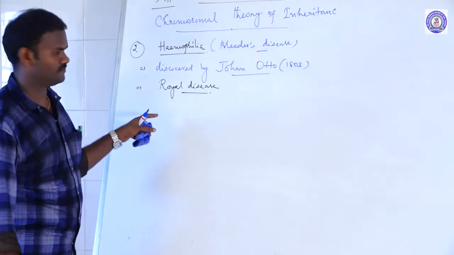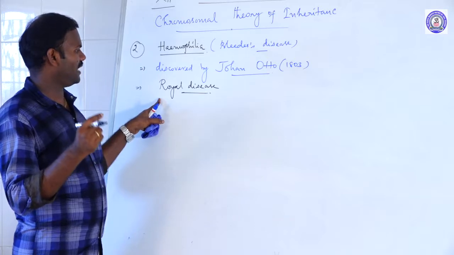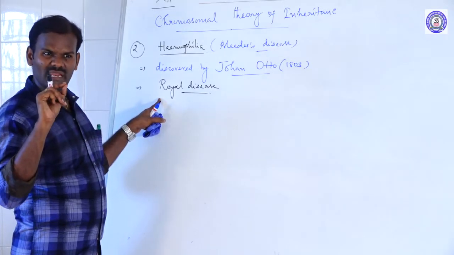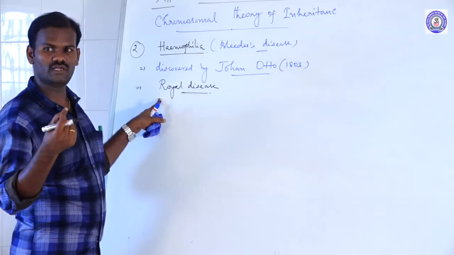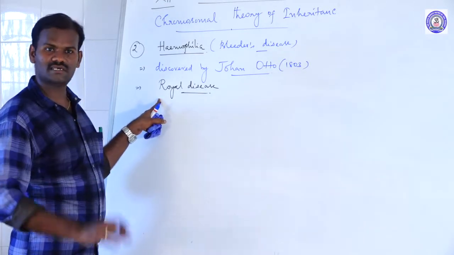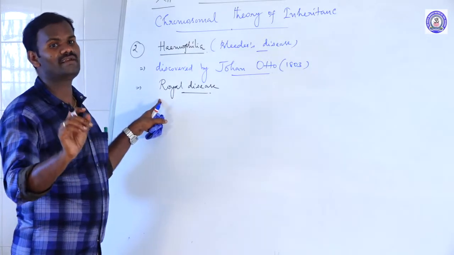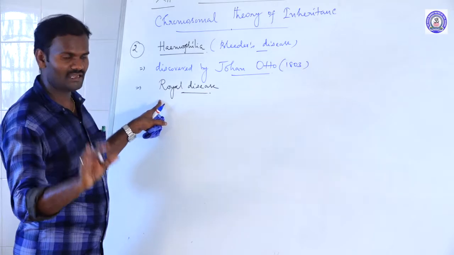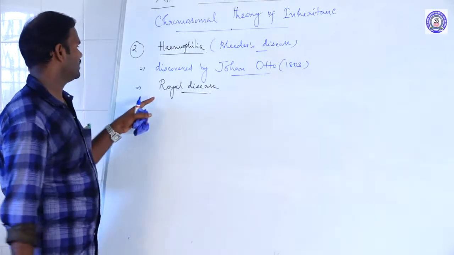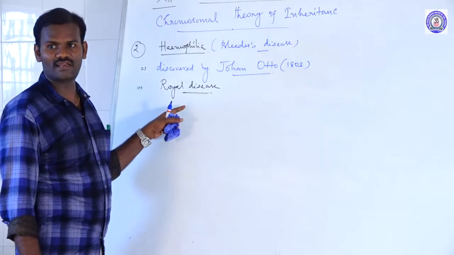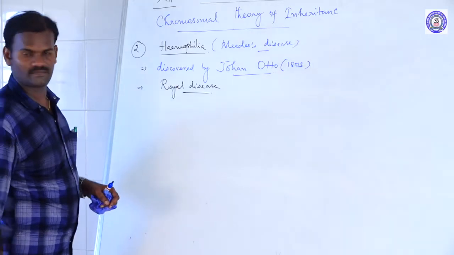Queen Victoria also suffered. What is the effect of this disease? The patients bleed continuously even from a minor cut, or minor wound. It leads to continuous loss of blood, which may occur due to the lack of blood clotting factors. It happened in Queen Victoria of England. Hence, this disease is also called royal disease.